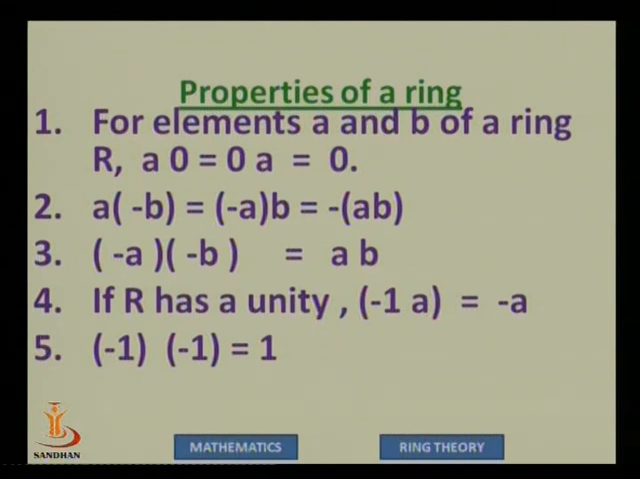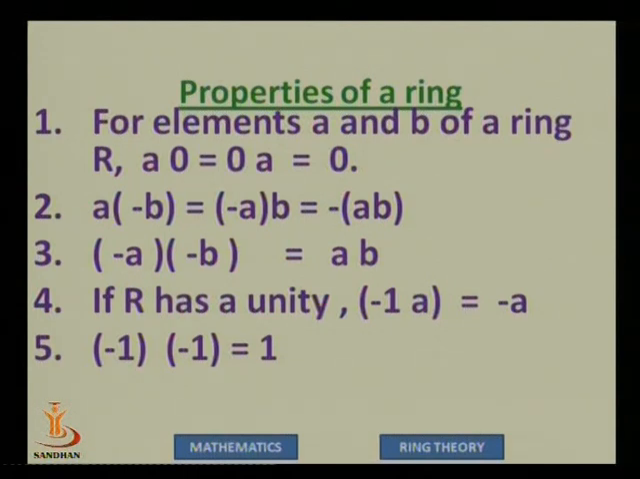Similarly, the second property, a very trivial looking property for the usual number system: a is multiplied with minus b. Now let us say what is minus b. Minus b is the additive inverse of b. So one more notation closer to our usual symbols. Whenever we say additive, we mean the first operation. So a into minus b is the same as minus a into b, and is the same as minus of ab. Third, again so trivial looking, minus a multiplied by minus b is equal to ab.